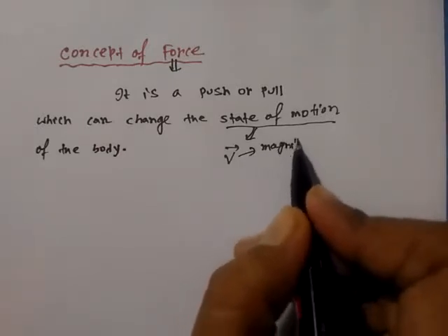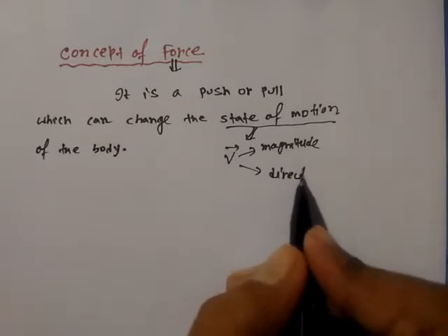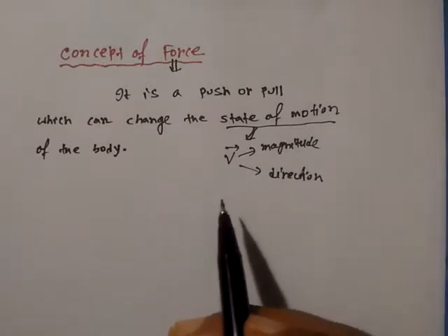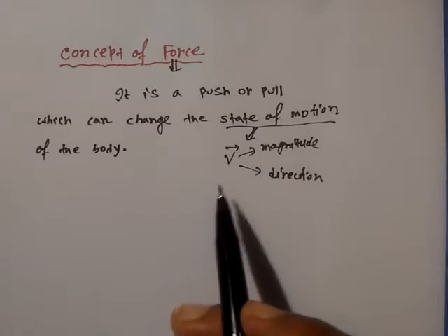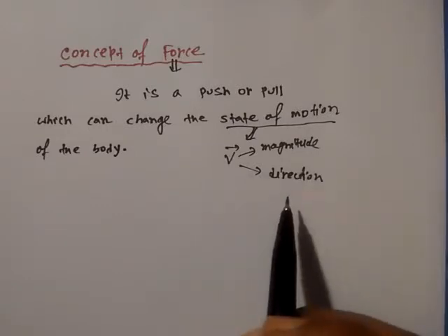Actually, this velocity vector means magnitude and direction also, because velocity is a vector quantity, and as in any vector quantity it has a magnitude as well as direction.